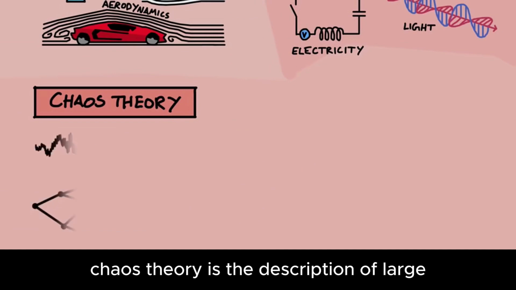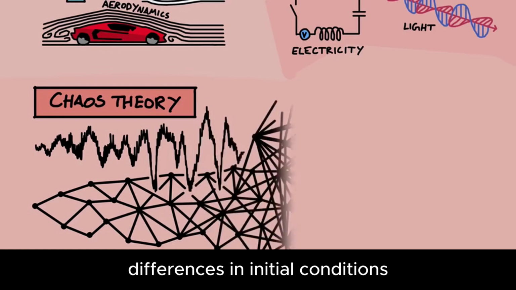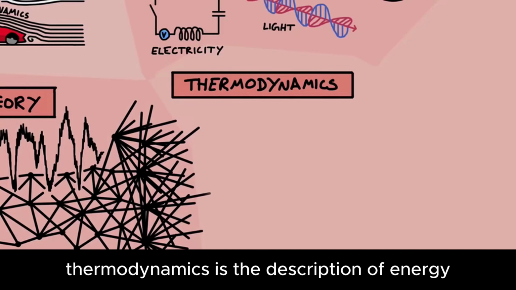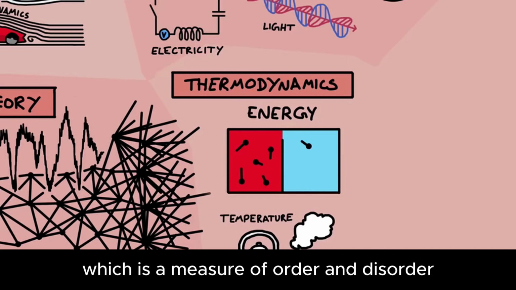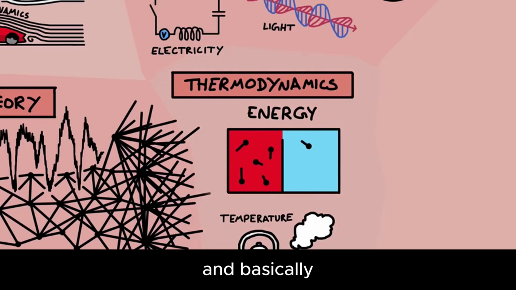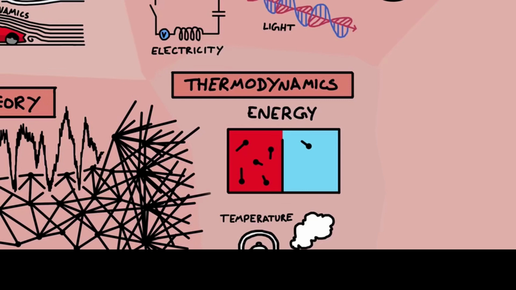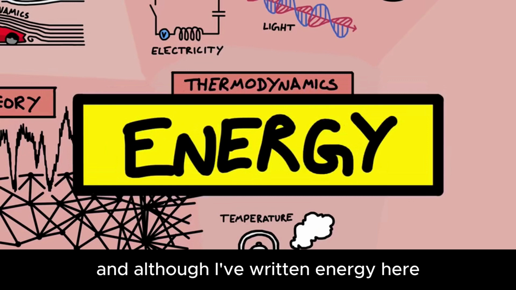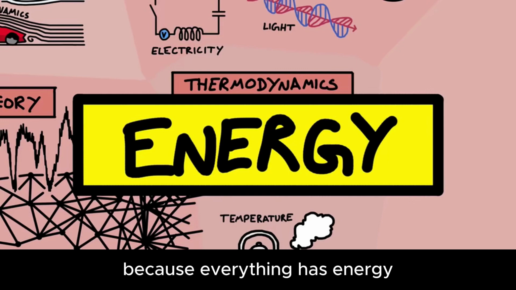Chaos theory is the description of large, complex systems and how small differences in initial conditions can lead to very different final outcomes. Thermodynamics is the description of energy and how it passes from one form to another. It also includes entropy, which is a measure of order and disorder and basically tells you how useful different kinds of energy are. Energy is a fundamental property to physics, and although I've written energy here, I should have written it everywhere on this map, because everything has energy.